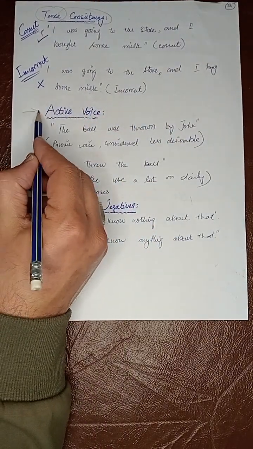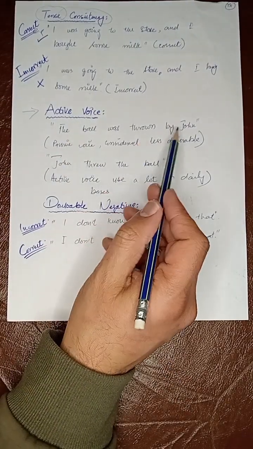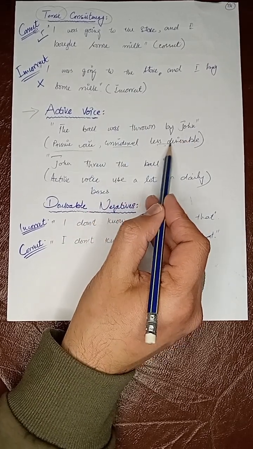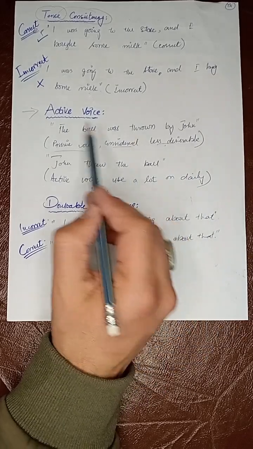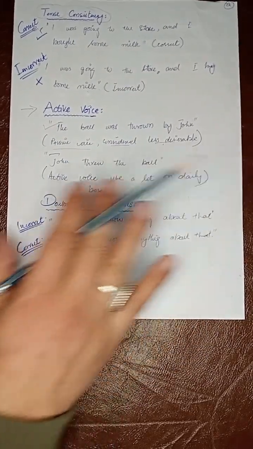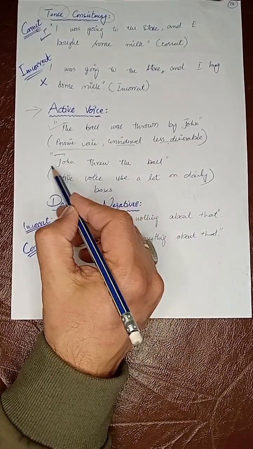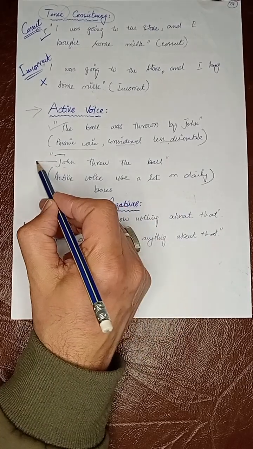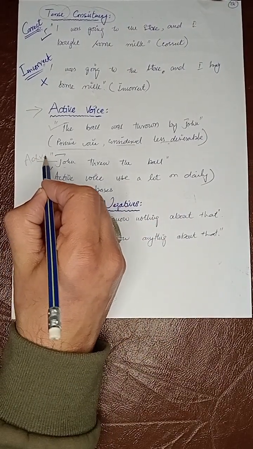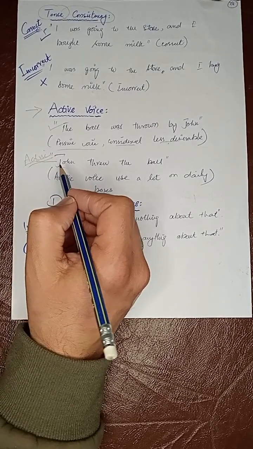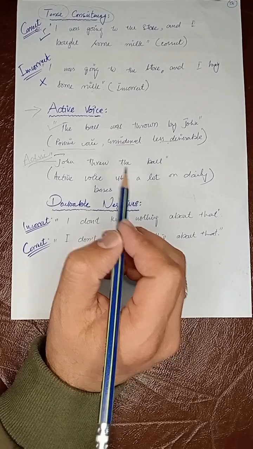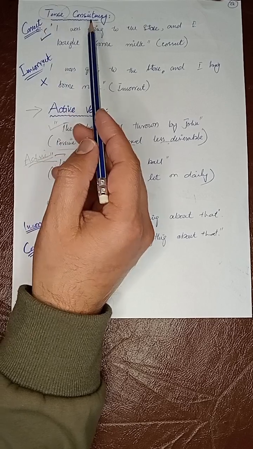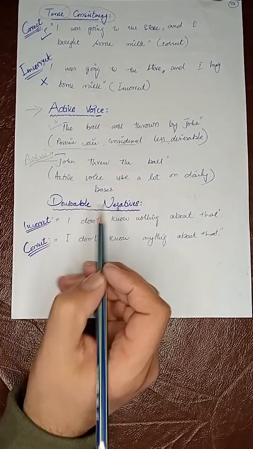Now the grammar used in active voice. The ball was thrown by John. This is passive voice, considered less desirable. It means people are not using this structure most probably in their writing or even in speaking. So John threw the ball. Active voice is used a lot on a daily basis. So these are active sentences and active voice. That is why active construction is used in our daily routine. So this is the tense consistency in English grammar.